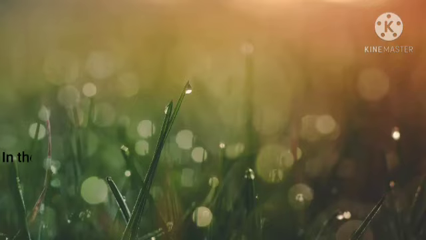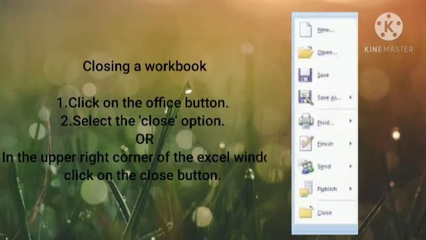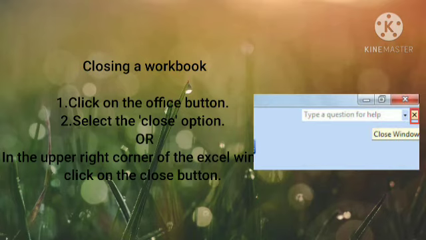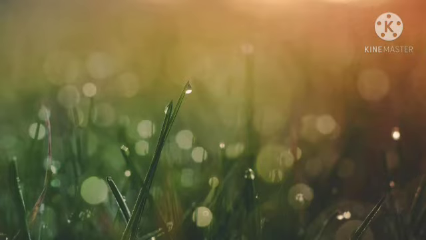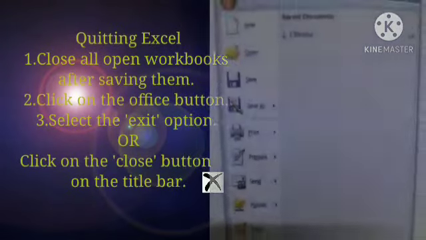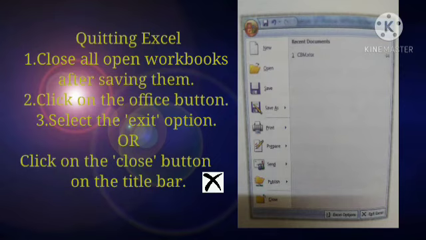Closing a workbook. After you have finished and saved your work, you should close the workbook. To close a workbook, first, click on the Office button. Second, select the Close option, or in the upper right corner of the Excel window, click on the Close button. Quitting Excel. Close all open workbooks after saving them. Click on the Office button. Select the Exit option, or click on the Close button on the title bar.